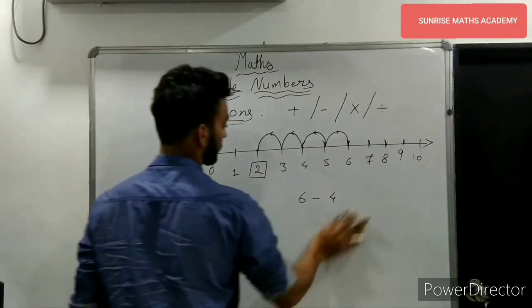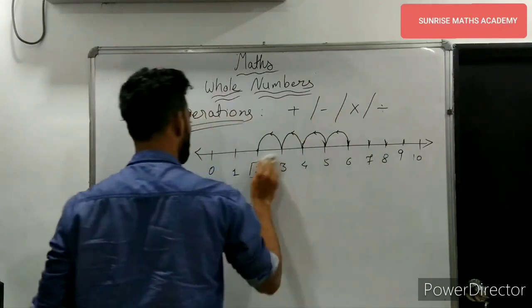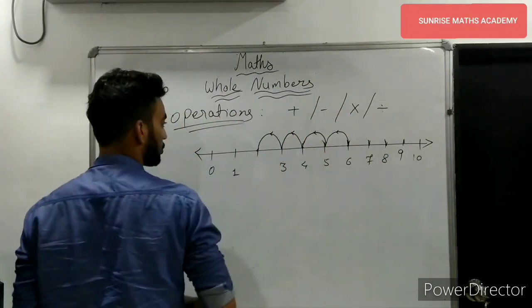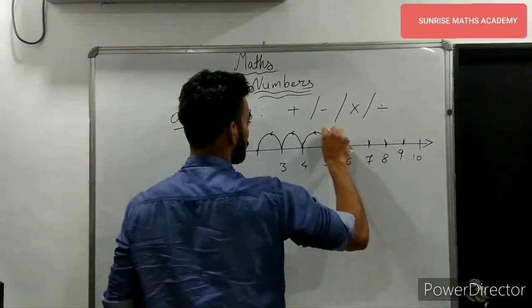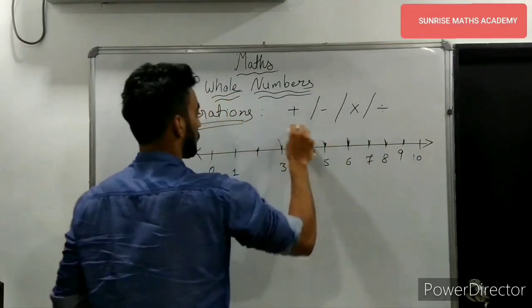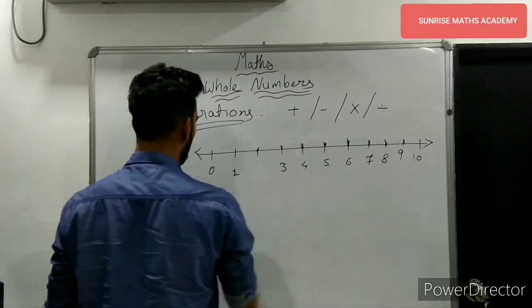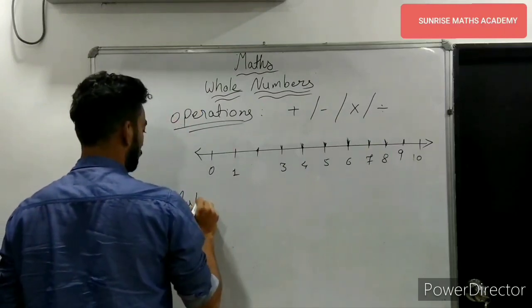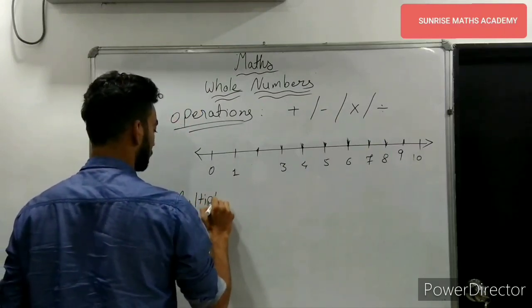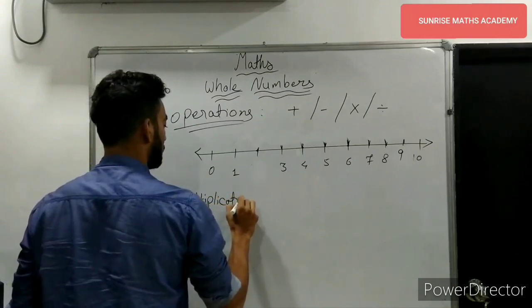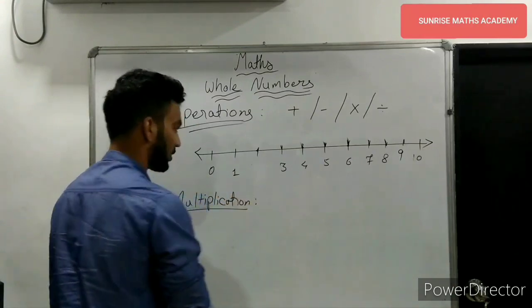The next operation we have is multiplication. In addition and subtraction, we started from the first digit and we moved to the right in addition and to the left in subtraction.